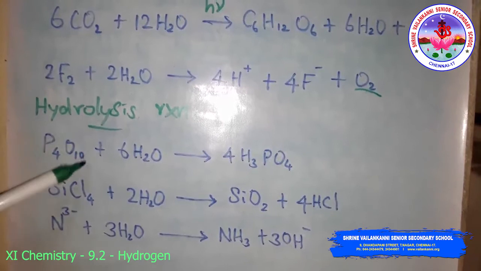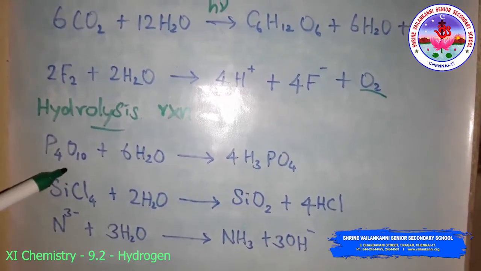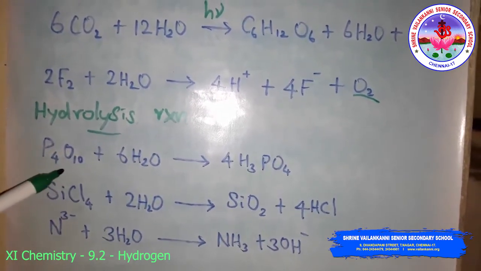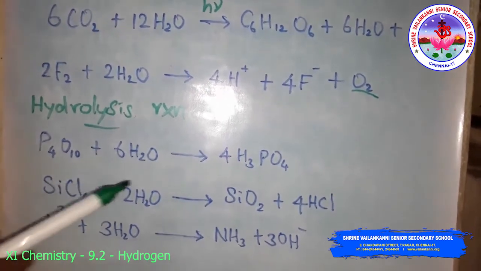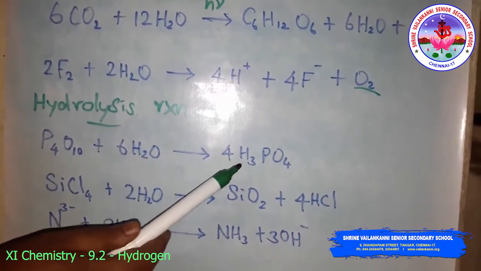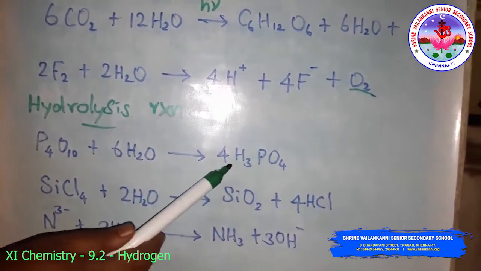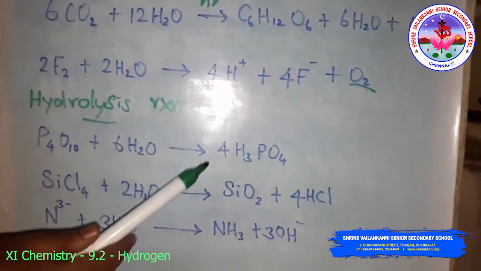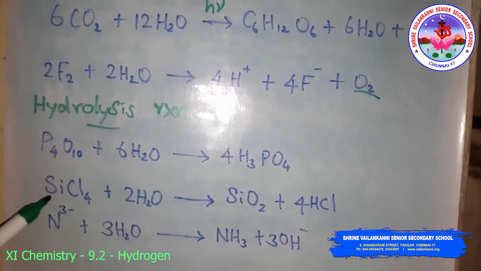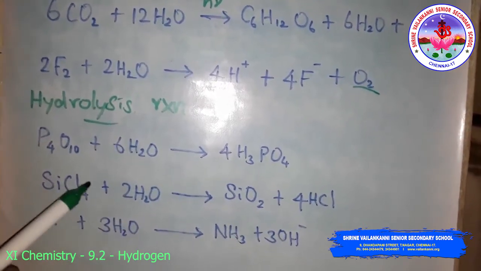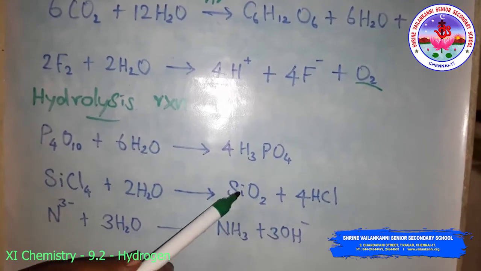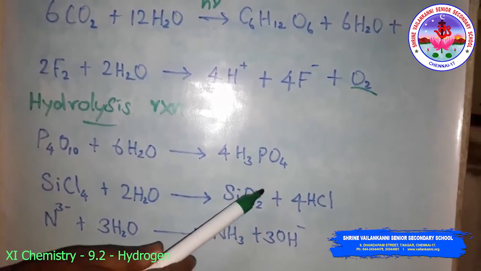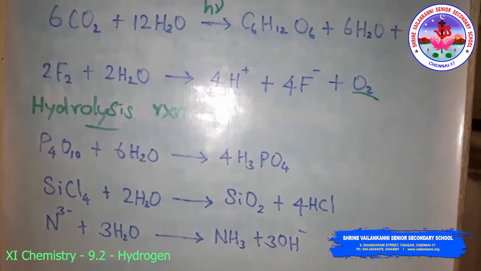Phosphorus pentoxide, this is the dimer form, P4O10, reacts with 6 moles of water. It gives phosphoric acid, H3PO4. Then silicon tetrachloride reacts with water to give silicon dioxide and 4 moles of HCl.